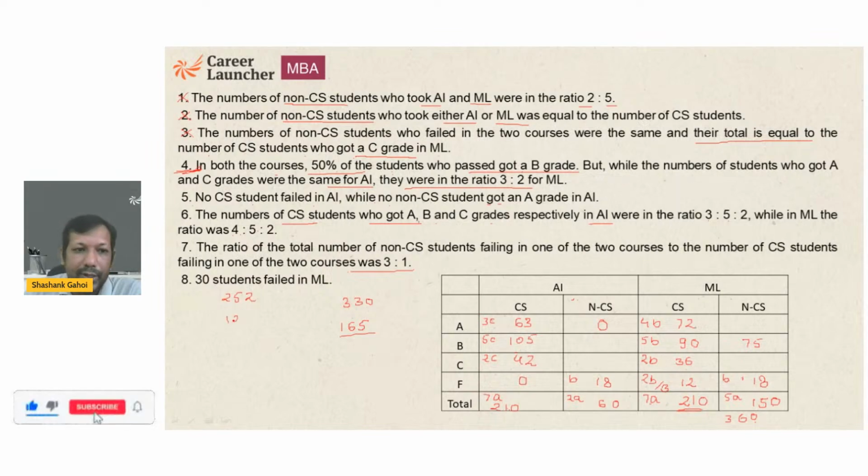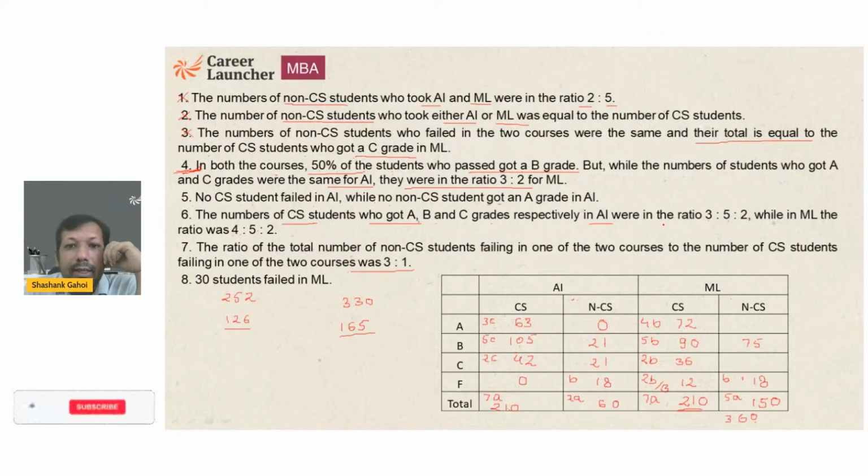That is going to be 126. So 126 students got grade B in AI, and out of 126, this is 105. So this becomes 21. This is 21, this is 18, so this also becomes 21. So non-CS is full, this is full.